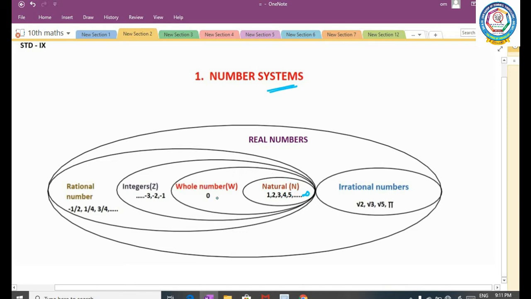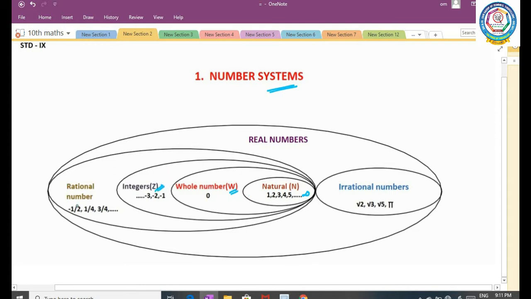Next one, whole numbers. So, what is meant by whole numbers? Natural numbers together with 0 are called whole numbers. It is denoted by the symbol W. Next one, integers. Integers means negative numbers together with whole numbers are called integers. It is denoted by the symbol Z.